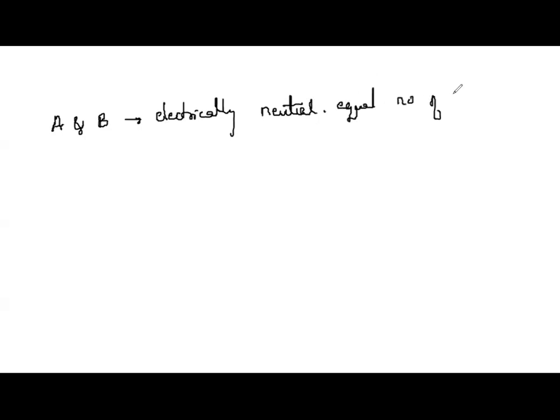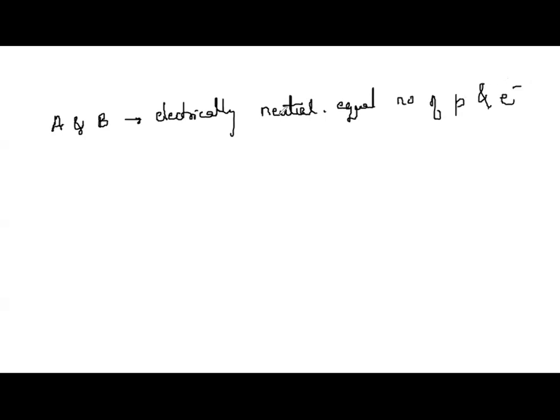Okay, explanation now. Let me say I have two atoms, A and B. We know from all the last videos that atoms are electrically neutral. This means they have equal number of protons and electrons.